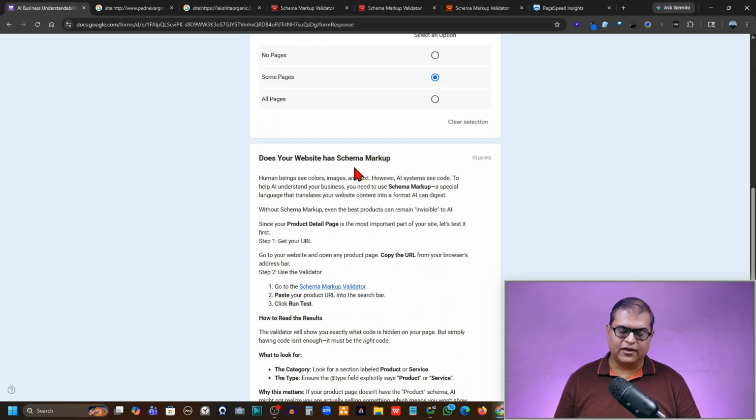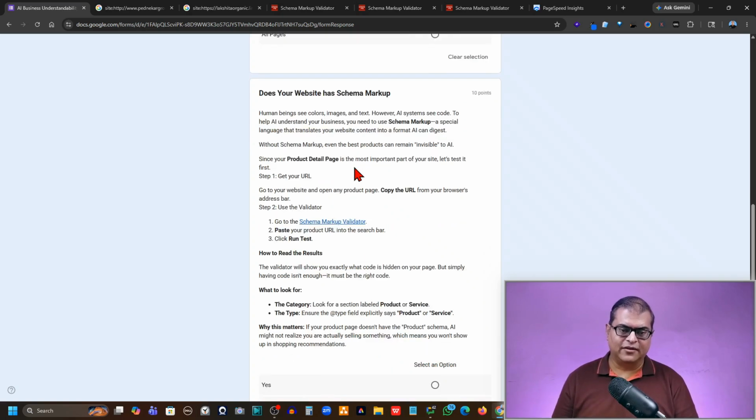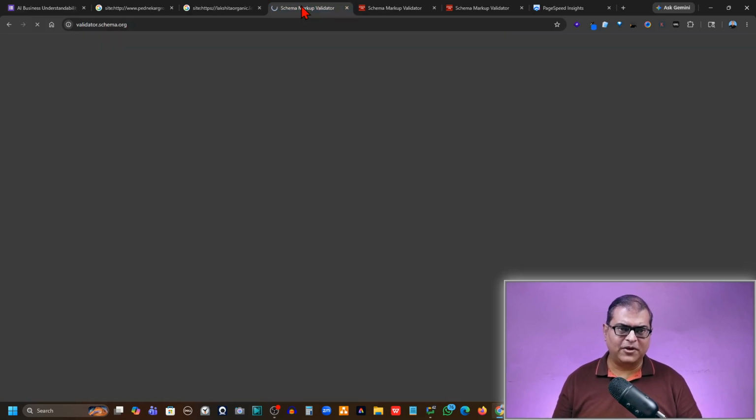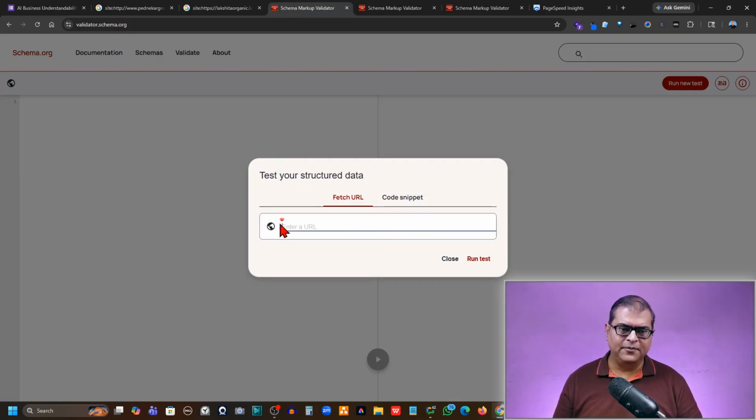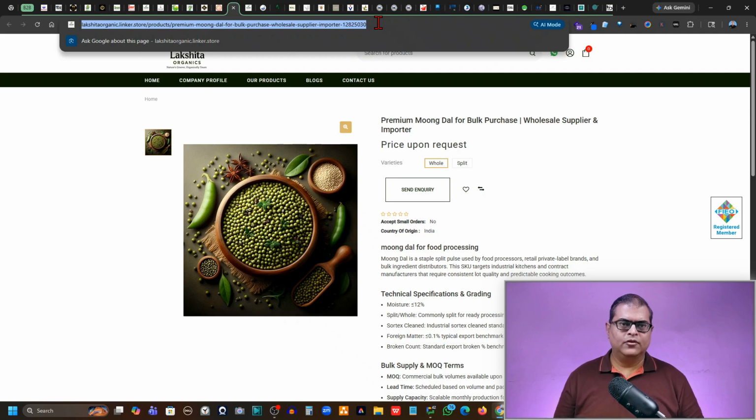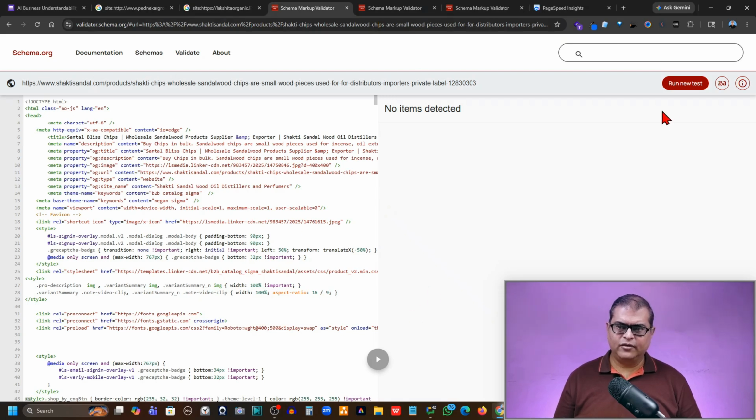The next test is for schema. This is very important, and this is where we have to not only test whether the schema is there, we have to also check whether it is right or not. So I'll show you how you can check that. Schema is the language which is used by AI to understand the information which you have added on your website. How do you check for schema? For that, you have a schema validator. We have also provided the link here, so you can open the link. This is where you have to copy and paste the link of a product detail page. So let's take this product as an example and we'll run the test.